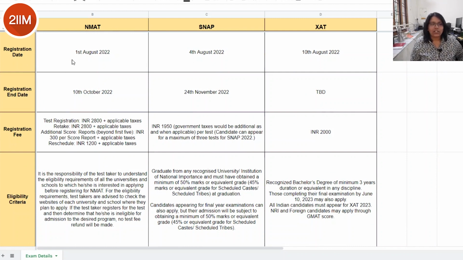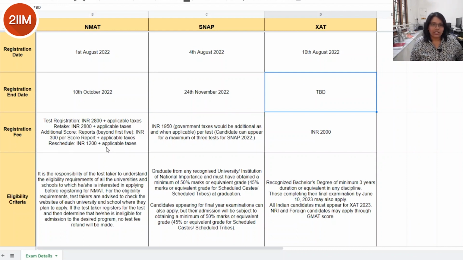So the registration date for NMAT is on 1st August 2022. When it comes to SNAP, the registration date began on 4th August 2022 and XAT began very recently, that is on 10th August 2022. Now the end date for these exams are as follows. For NMAT we have it on 10th October, for SNAP we have it on 24th November, and for XAT as of the date of making this video, the date has not yet been published. However, keep abreast of the website of the XAT notification and you can maybe see it at a future date.